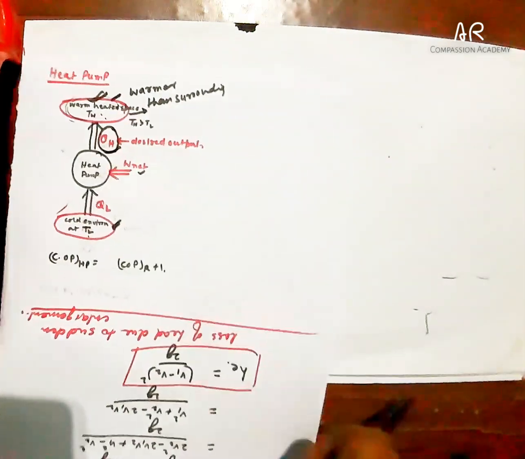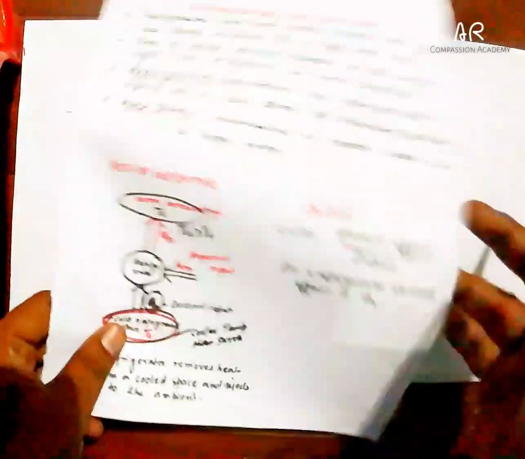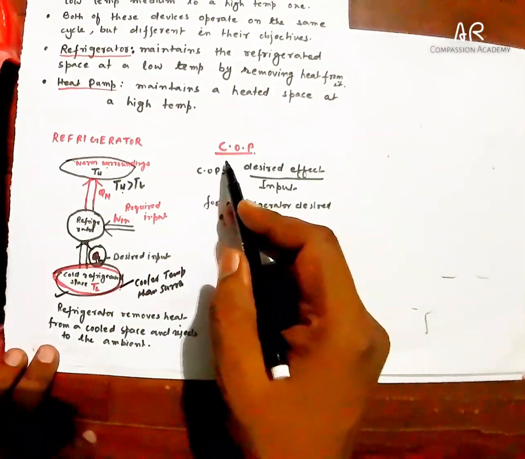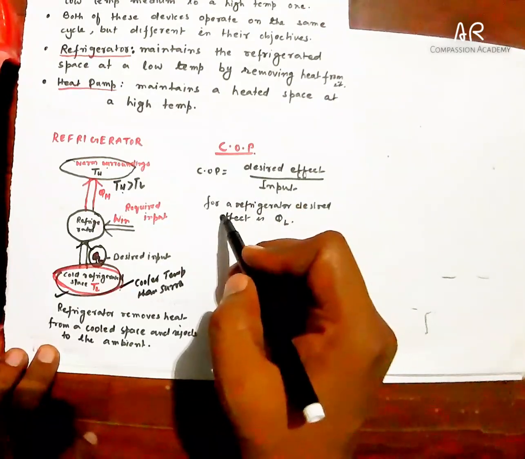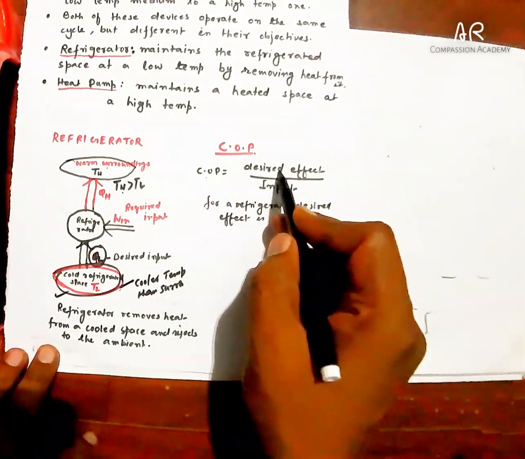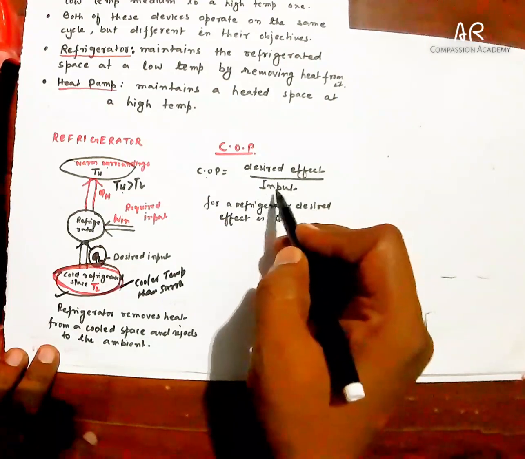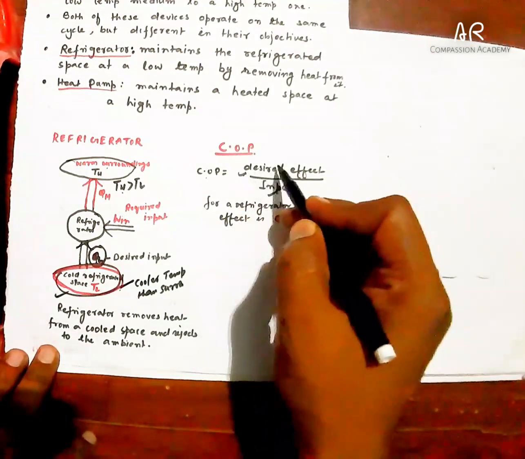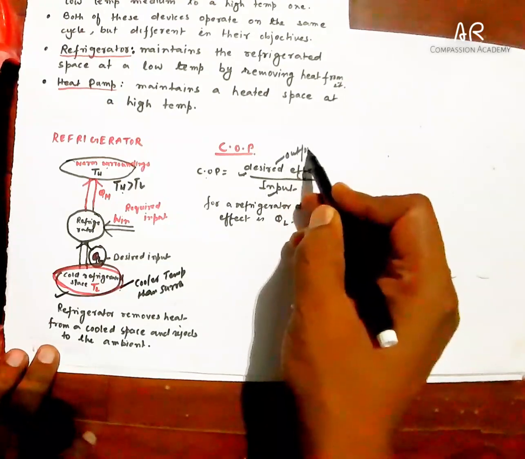Now we will see the COP of refrigerator. COP means coefficient of performance. And what is COP? It is desired effect divided by input. Desired effect is our output. It can be treated as output.